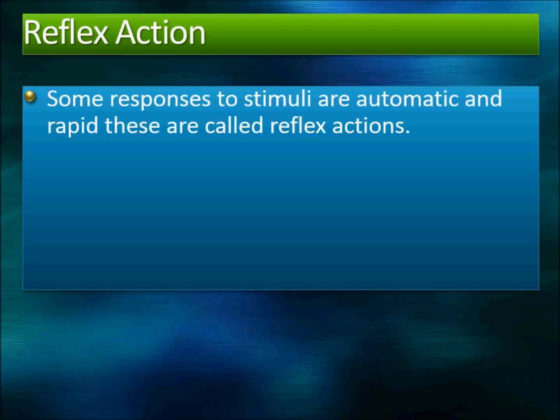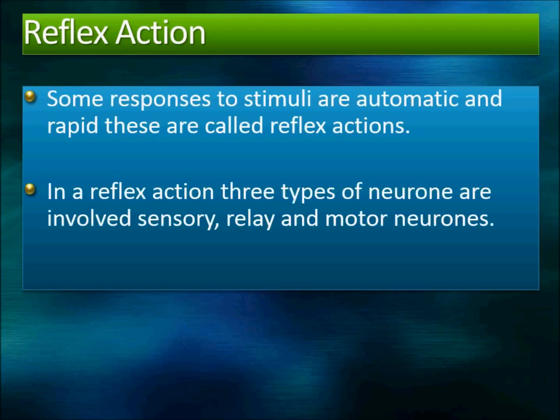Now, some responses to stimuli are automatic and rapid, and we call that a reflex action. I'm just repeating it once again so that the picture is clear to all of you. In a reflex action, 3 types of neuron are involved: sensory, relay and motor neurons.